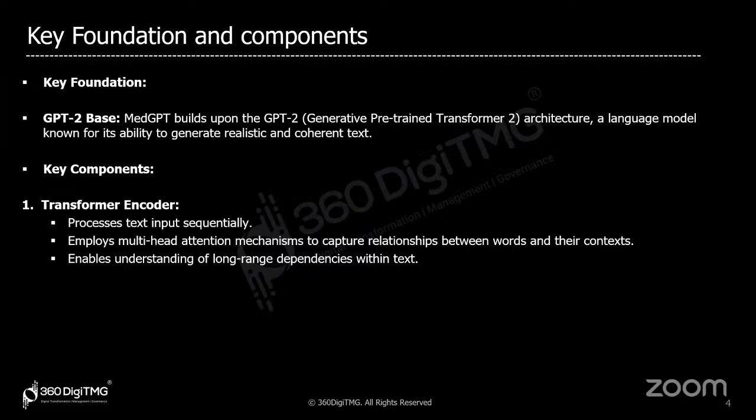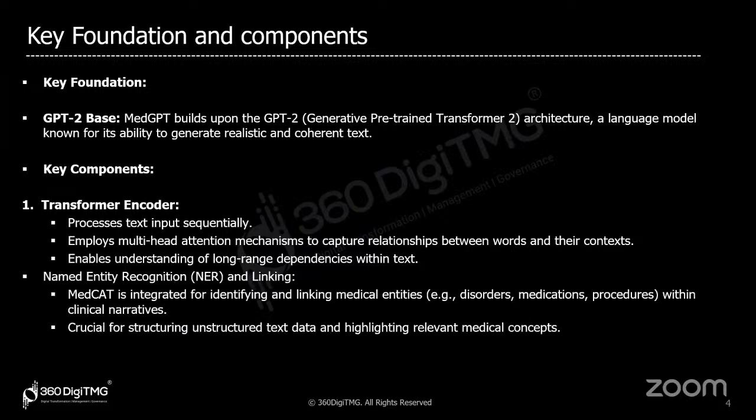Let us first go through the key components, and then we can understand how they are implemented in, say, a medical setting. So we have the transformer encoder, then we have named entity recognition and linking. MedCat is integrated for identifying and linking the entities. For example, we have names of disorders, medications, and certain procedures that are very domain specific to medical knowledge.